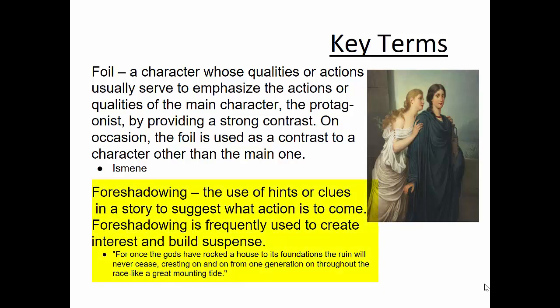Foreshadowing is another element, and that's the use of hints or clues in a story to suggest what action is to come. And foreshadowing is usually used to create interest and build suspense. "For once the gods have rocked a house to its foundation, the ruin will never cease, cresting on and on from one generation on throughout the race like a great mounting tide." This speech foreshadows that Antigone's father, Oedipus, was the foundation of the house, and when he ruined the family, it creates this cycle that goes through generations of tragedy.